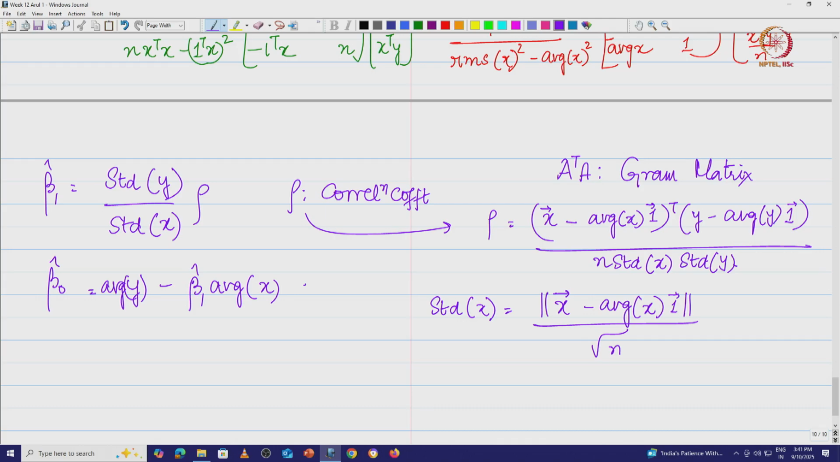Therefore our regression, which is y hat, is equal to the average of y plus rho times the standard deviation of y divided by the standard deviation of x, into x minus the average of x. This is what we will have.